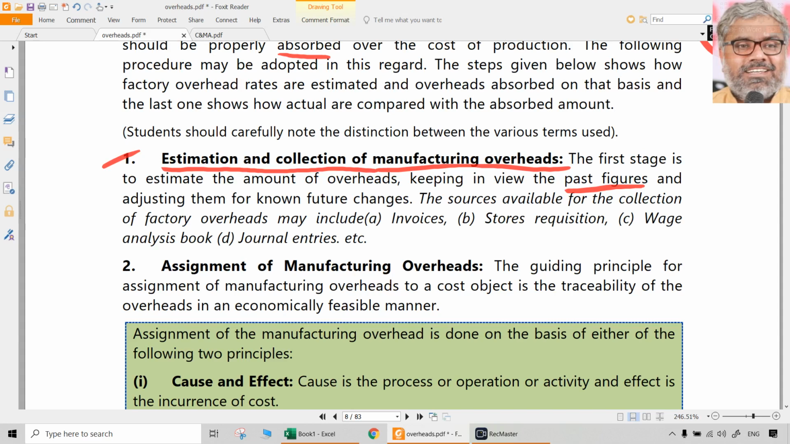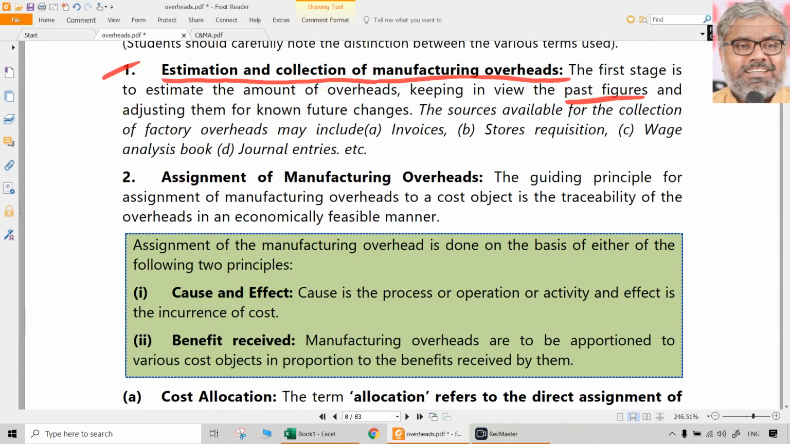And that could result from different invoices or stores requisitions, wage analysis book, journal entries, actual transactions that happened in the past. Whatever could be the source. That is the headache of the real life overhead rate determining people. For us, this will be given in the question. Whatever the actual manufacturing overheads incurred in the past, they have to be definitely identified first, estimated and collected.